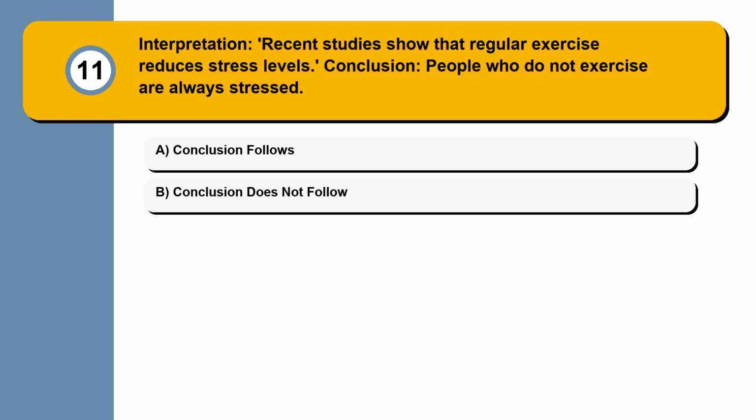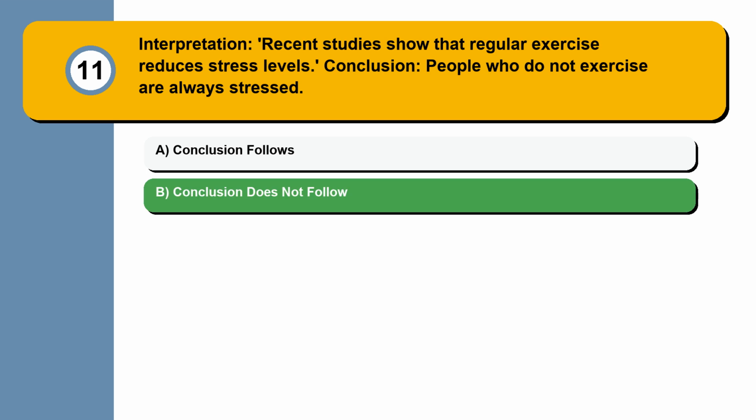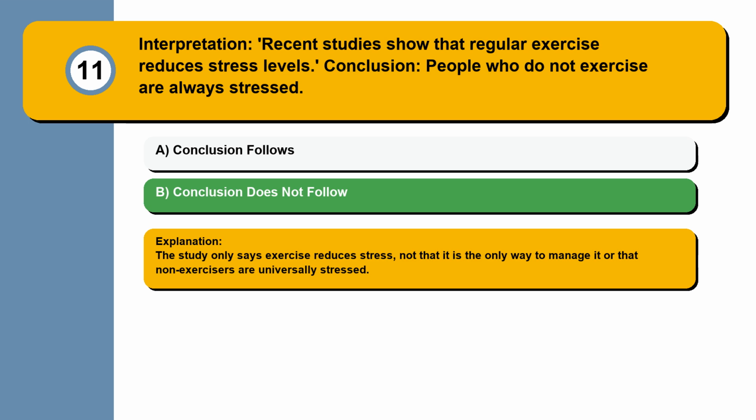Question 11. Interpretation: recent studies show that regular exercise reduces stress levels. Conclusion: people who do not exercise are always stressed. Conclusion follows. Conclusion does not follow. The study only says exercise reduces stress, not that it is the only way to manage it or that non-exercisers are universally stressed.